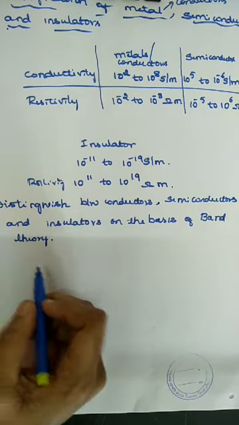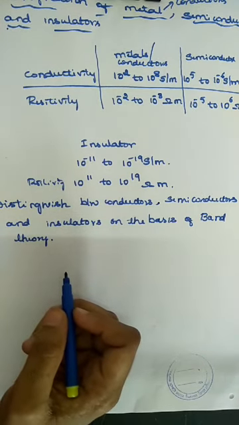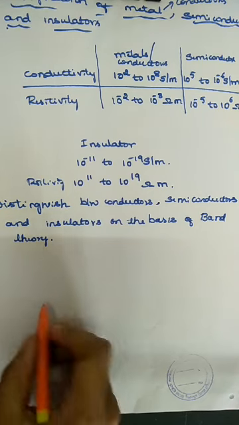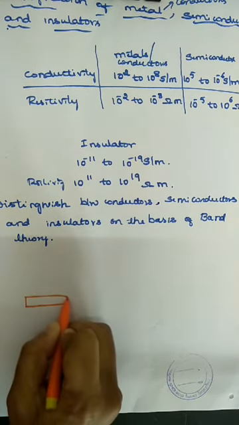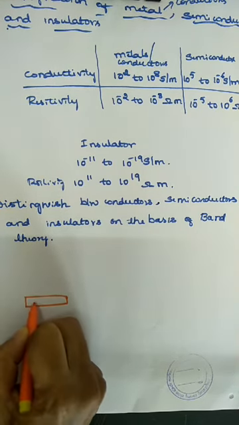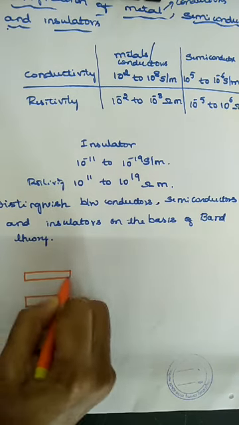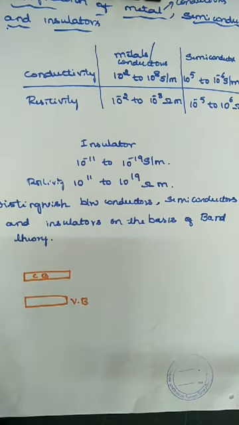What is band theory? It is based on the energy band. An energy band is a group of energy levels with continuous energy variation. Diagrammatically, the lower band consists of valence electrons, that is the valence band, and this is the conduction band. This is the representation of valence band and conduction band with a small gap.